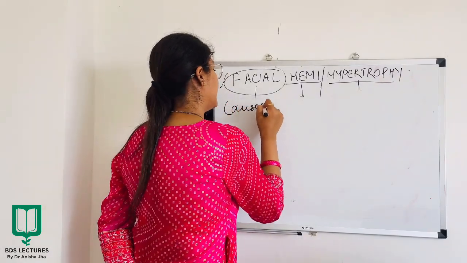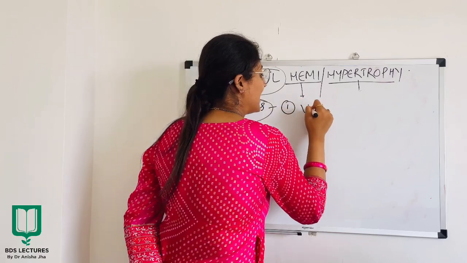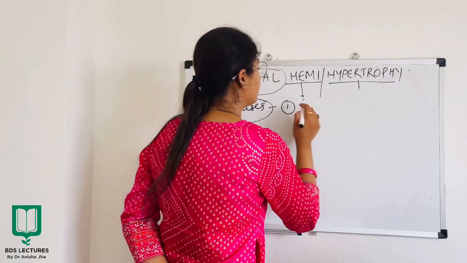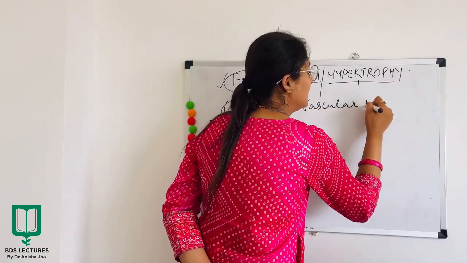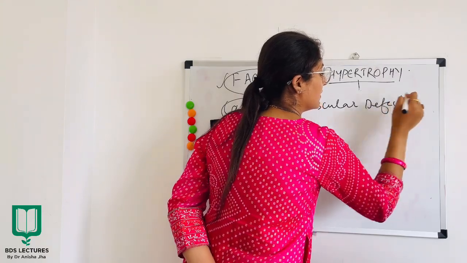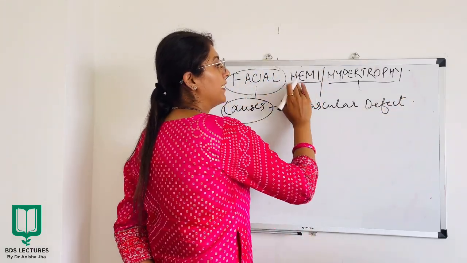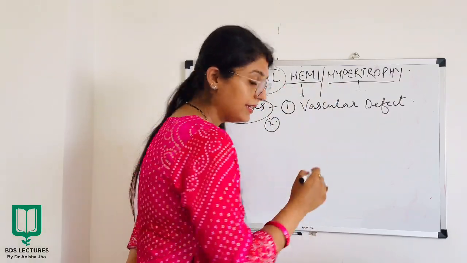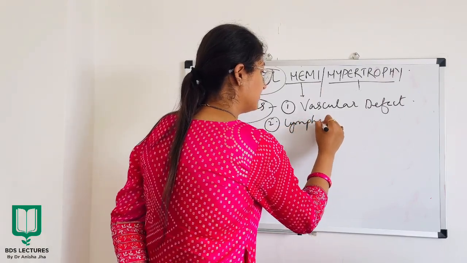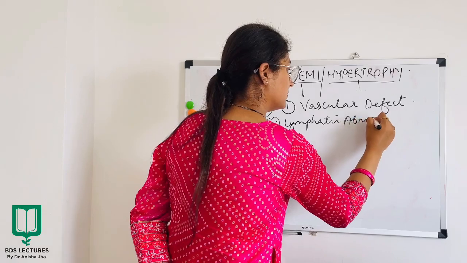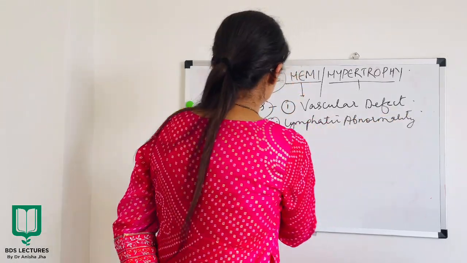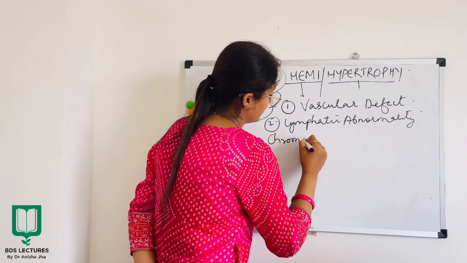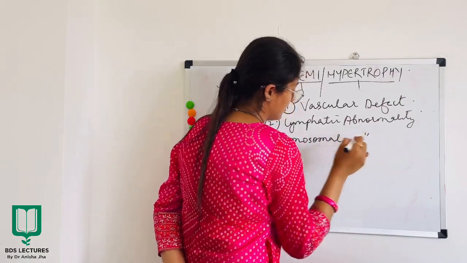Now let us move to the causes. What are the causes of this defect? Firstly, vascular defect has been seen in areas of hemihypertrophy, facial hemihypertrophy. Secondly, lymphatic abnormality has been seen. All right. Thirdly, chromosomal abnormality is present. All right.